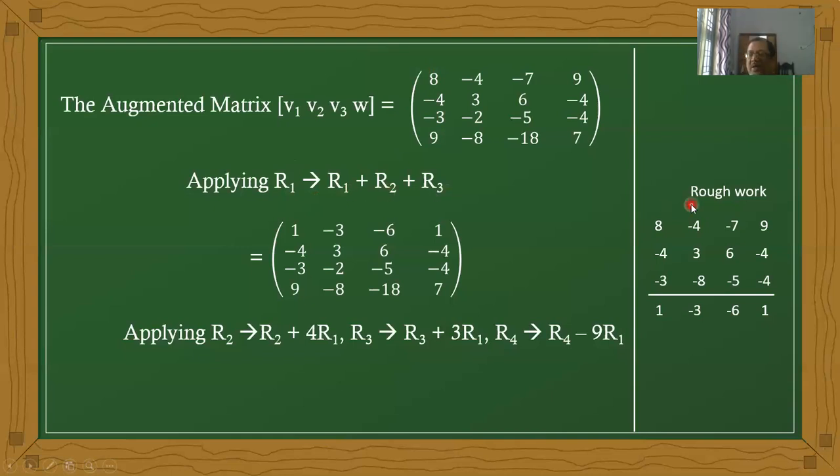Here we have rough work also. It is the R1 value, the R2 value, and the R3 value. The sum of these values becomes 8 minus 7, 1.